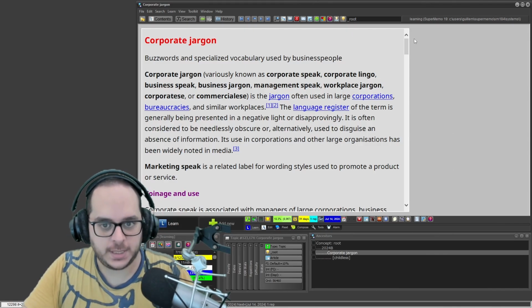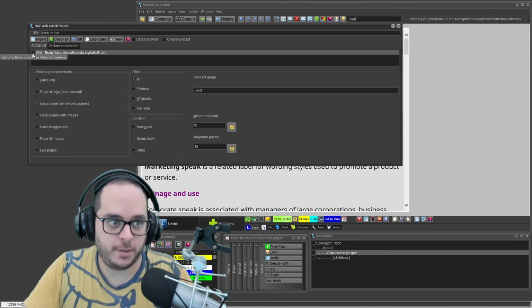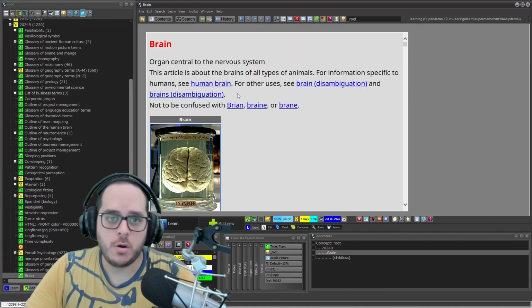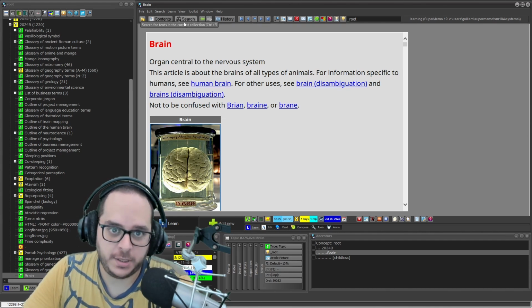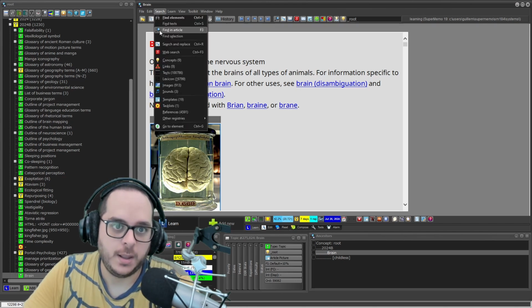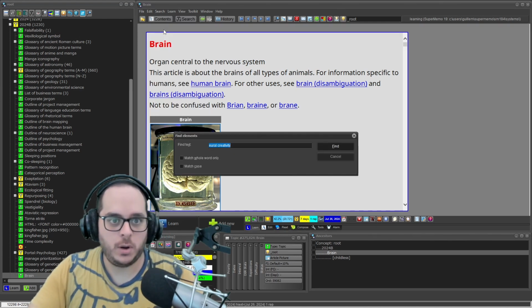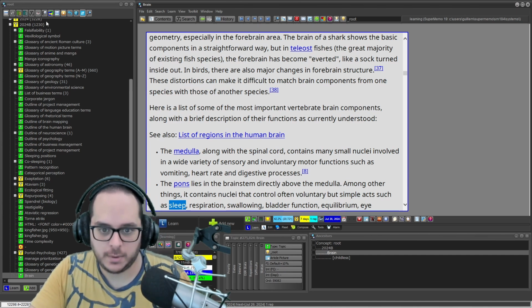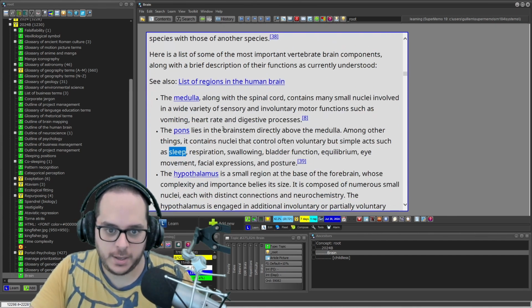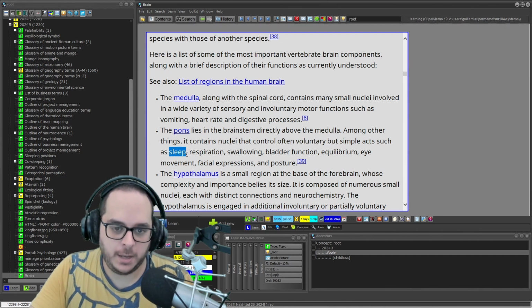Okay, so we'll import this article. Oh, I don't have it in my collection. Okay, so now I have the same article as him. So what I can do is the search. This is the collection. Click search in the toolbar, find an article, or F3. Now I want sleep. Here it is. The pons contains nuclei that control often voluntary but simple acts such as sleep, respiration.